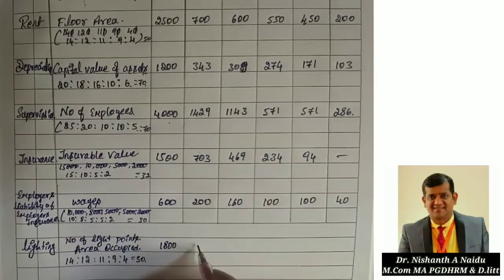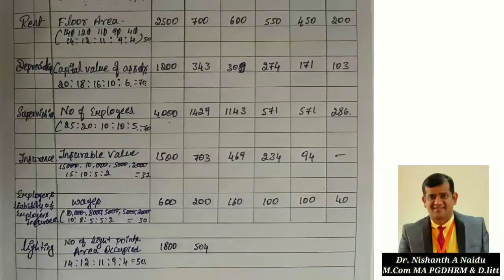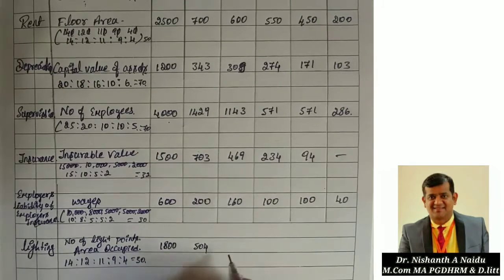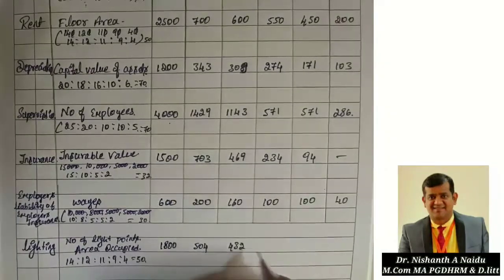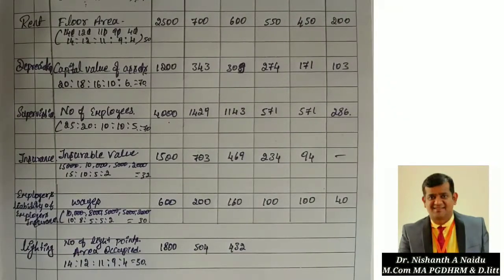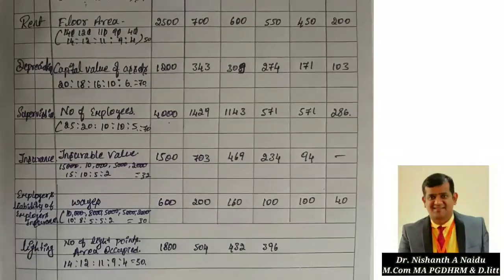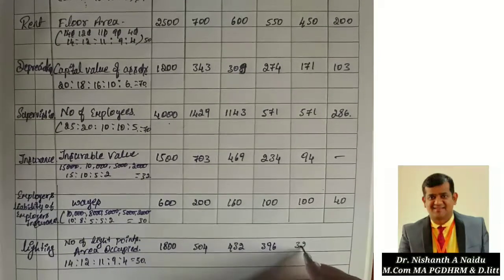504 rupees, exactly a round figure I got. So I am writing 504. Same way, 1800 into 12 divided by 50. So 432, again I am getting a correct figure, there are no decimal points. 1800 into 11 divided by 50, 396. 1800 into 9 divided by 50, 324.